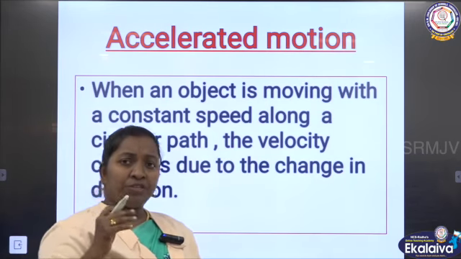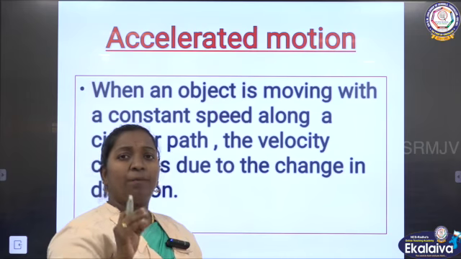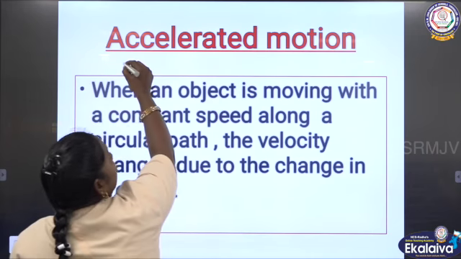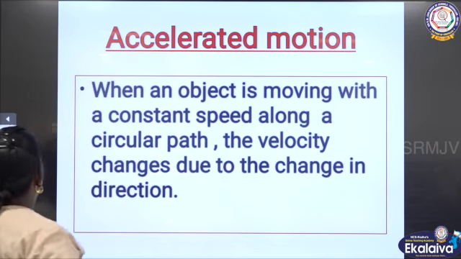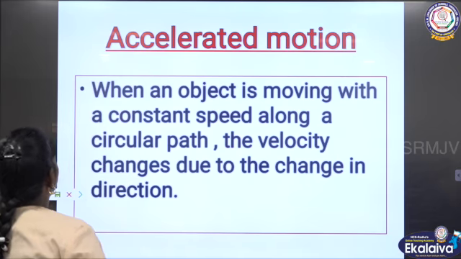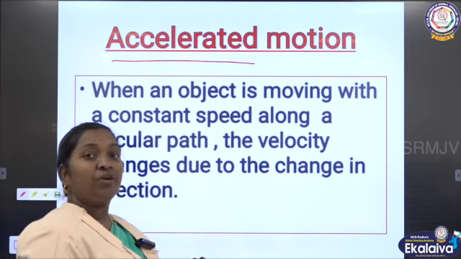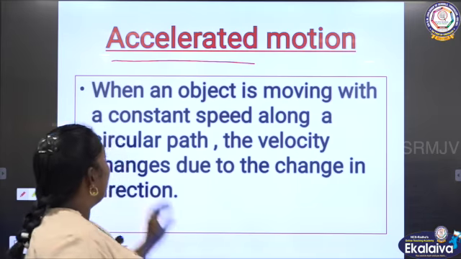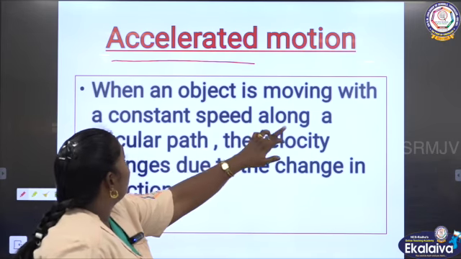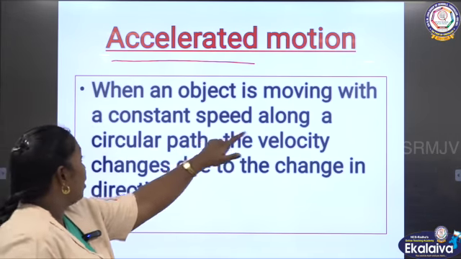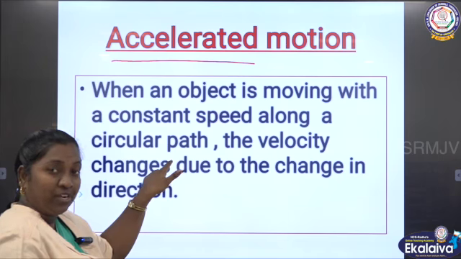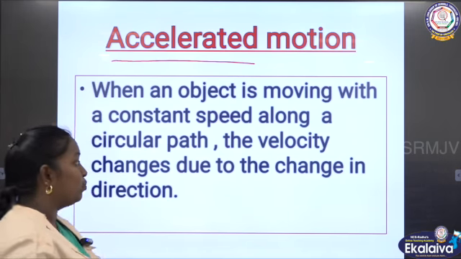And when an object is moving in a circular path, what is happening? It gets acceleration. What is meant by accelerated motion? When an object is moving with a constant speed along a circular path, it is uniform motion. So what changes when it's moving?